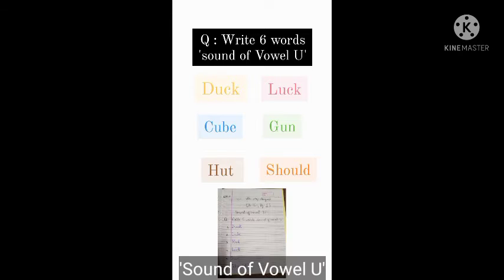Chapter name: Sound of Vowel U. So our first question is: Write 6 words, sound of vowel U. So in this question, we have to write 6 words in which we use the sound of vowel U.